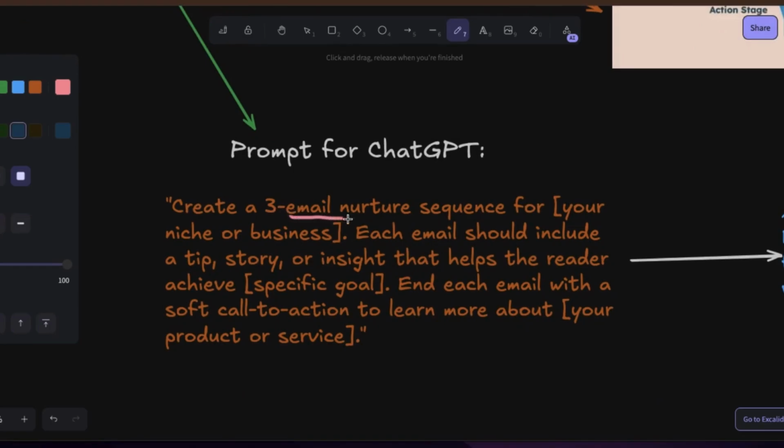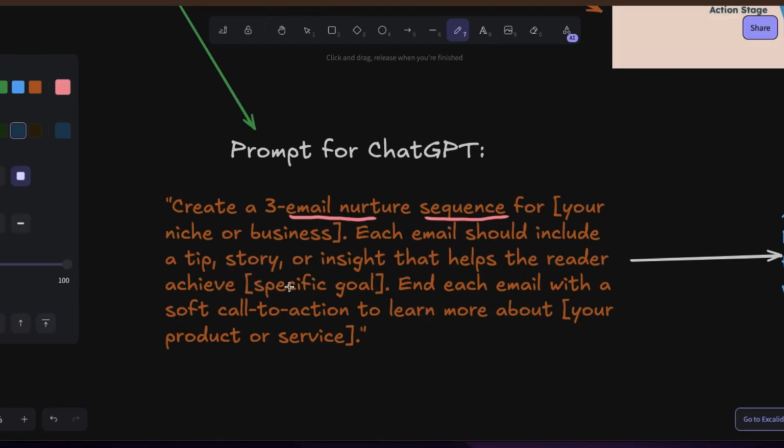We'll ask ChatGPT, please create a 3 email nurture sequence. You're not telling it to create one, but a 3 email nurture sequence for whatever your niche is. For my restaurant business that does this and that, for my fitness business, for my servicing, for my coaching service. Sometimes you even want to give it the audience. Tell it the kind of audience you serve. This is a very good one you can start with. So, a 3 email nurture sequence for whatever niche you are into.